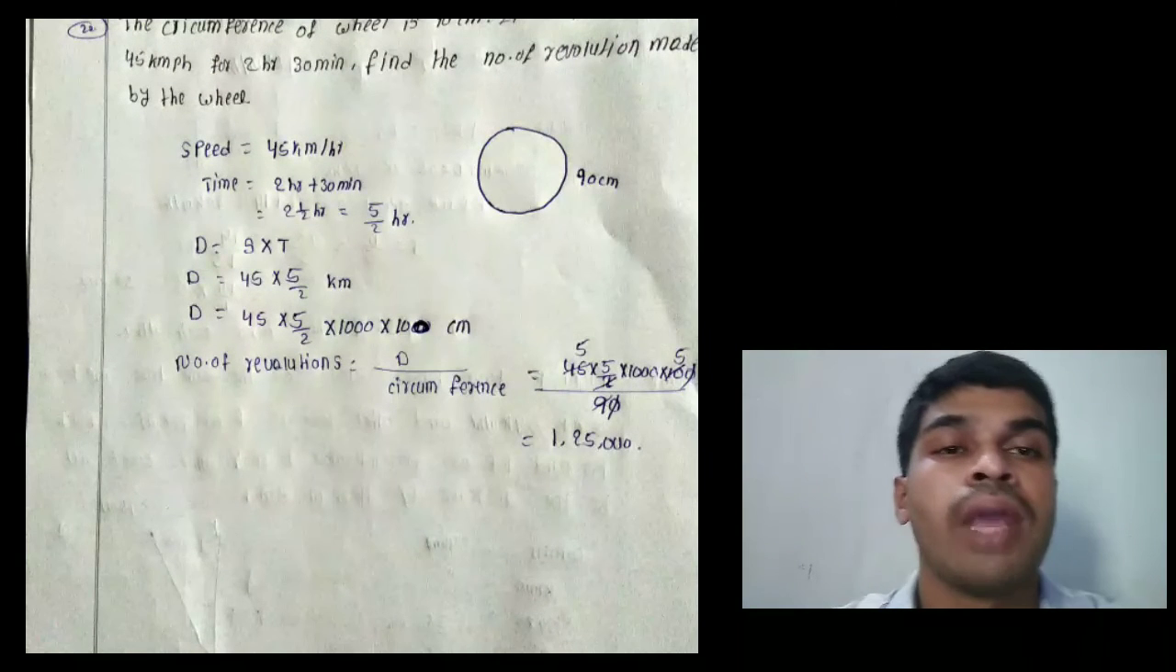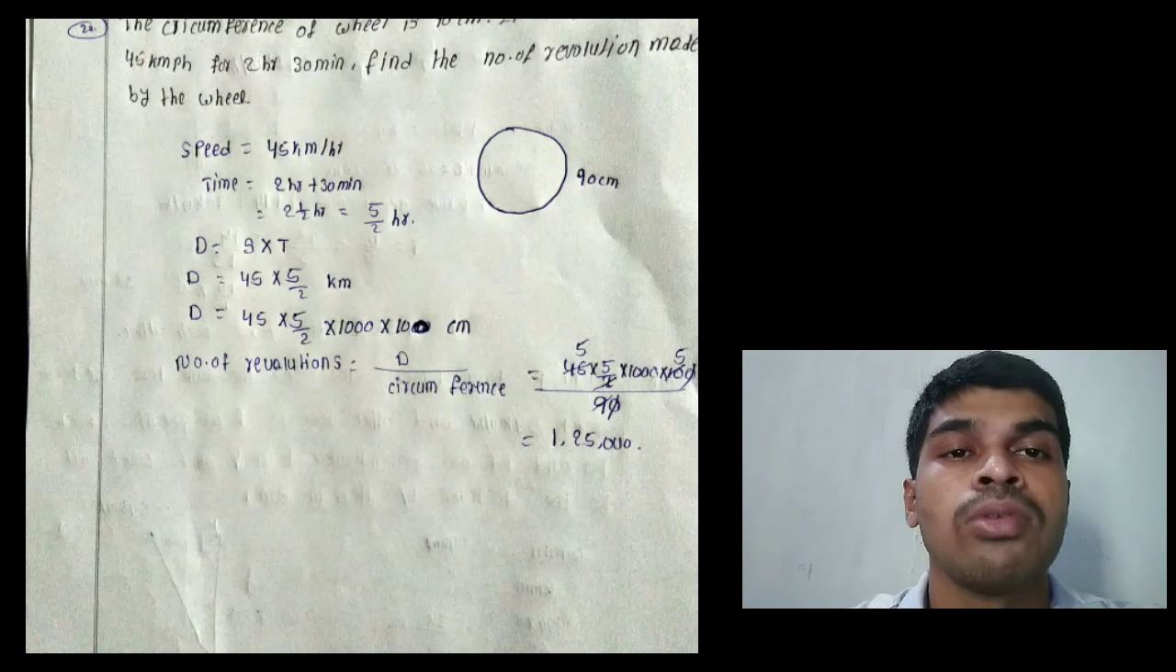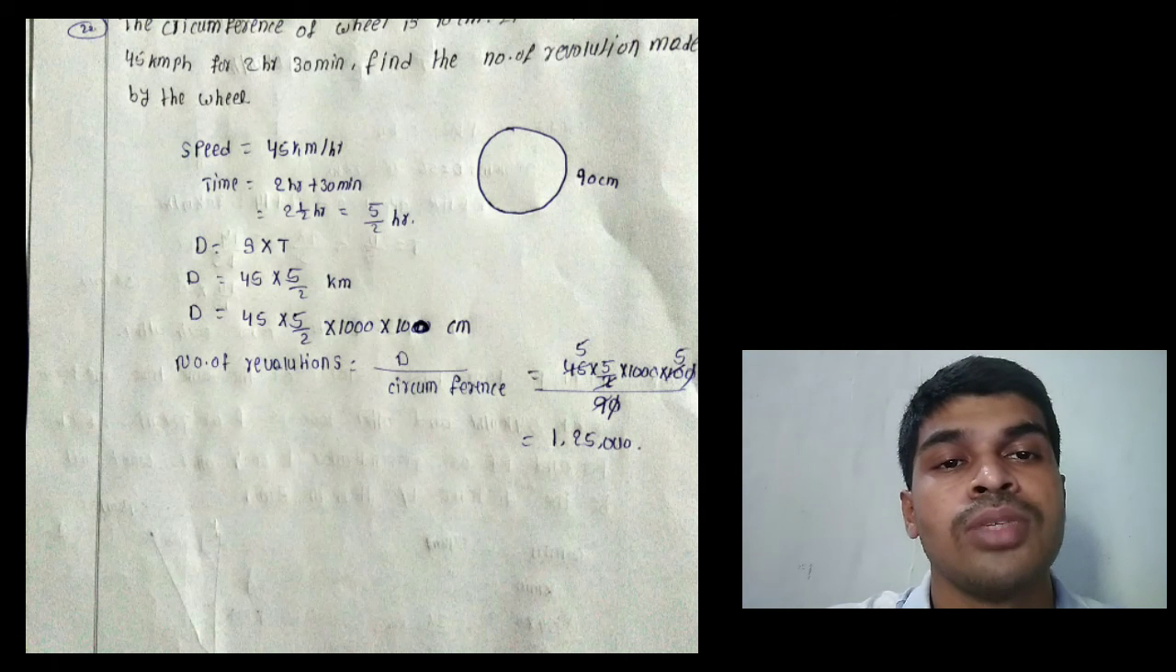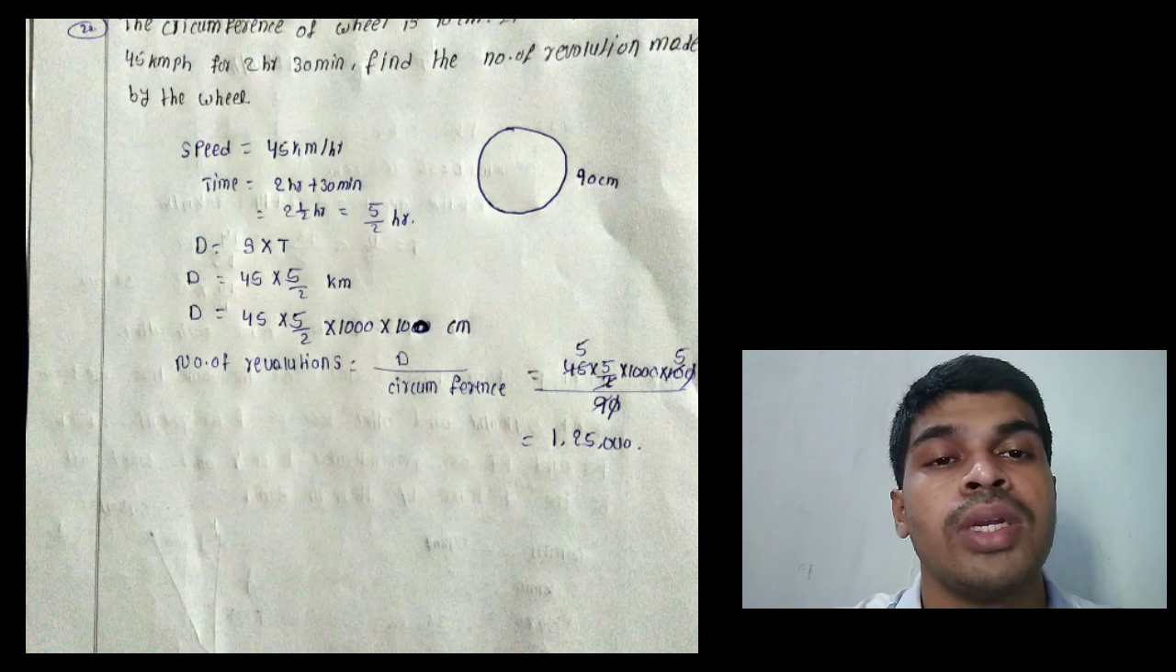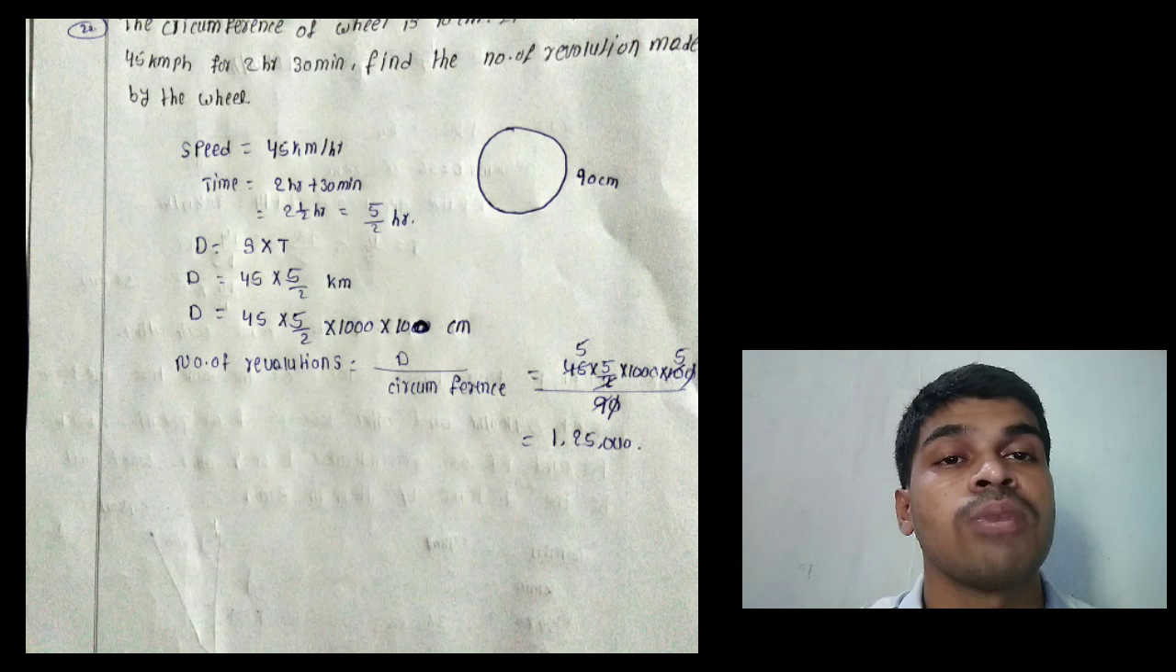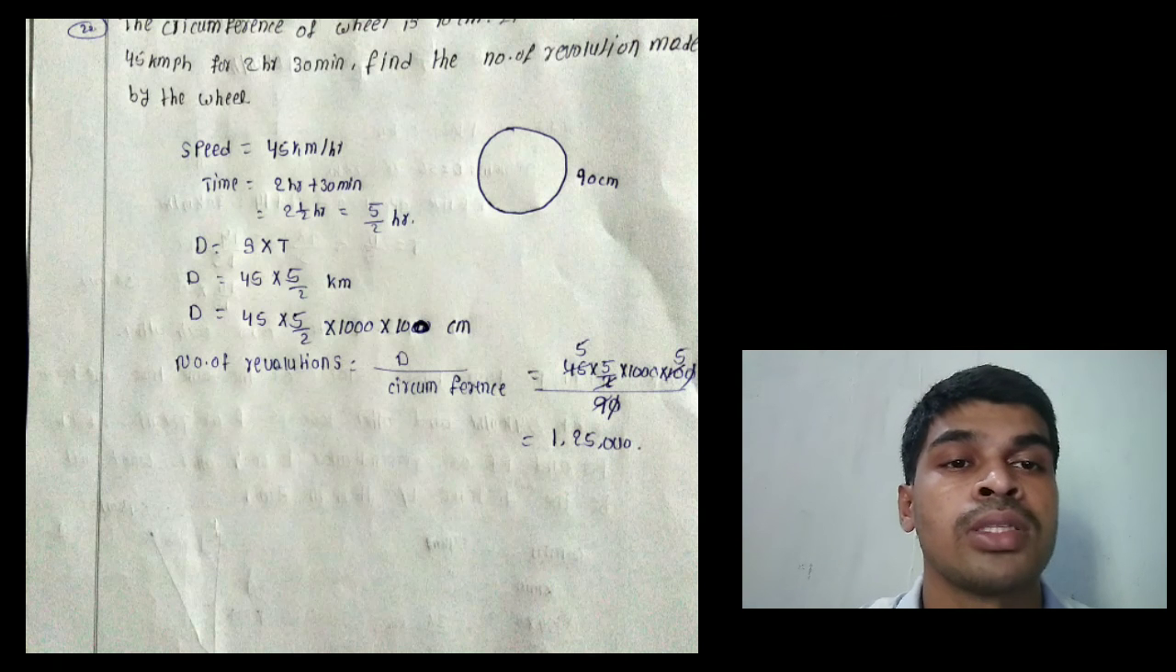Listen. Speed equals 45 km per hour. Time equals 2.5, that means 5 by 2 hours. Distance equals speed into time, where speed is 45 kilometers per hour and time is 5 by 2 hours. So distance equals 45 into 5 by 2, and we convert to centimeters, because the circumference of the wheel is given in centimeters.